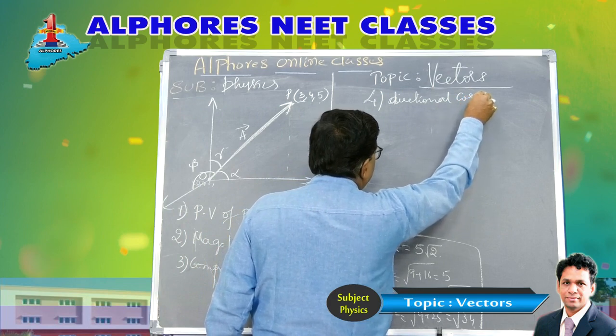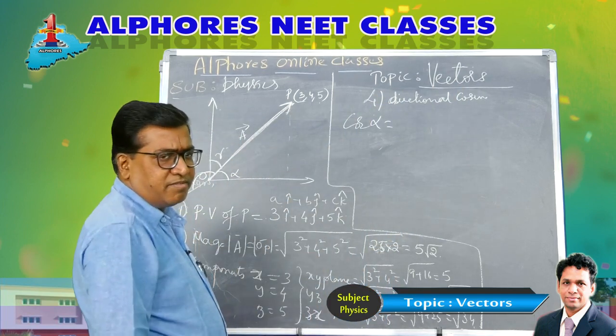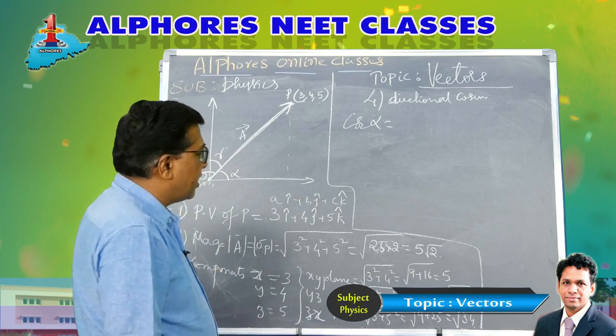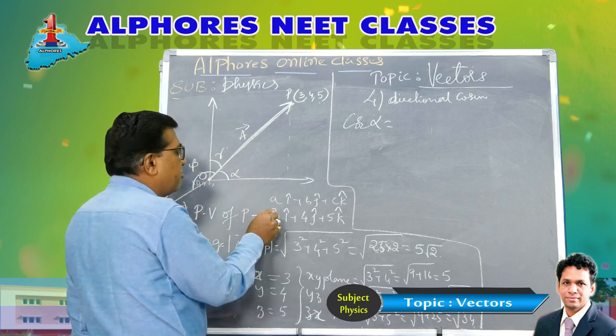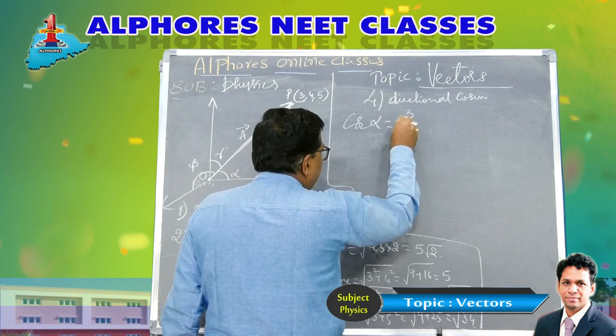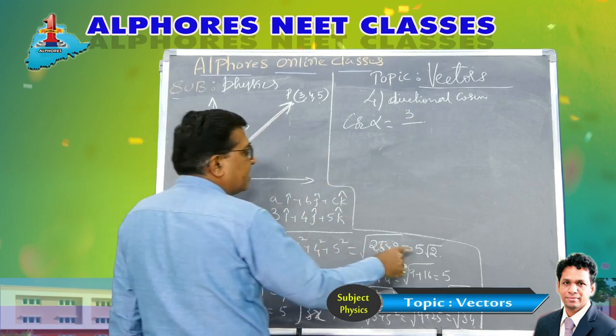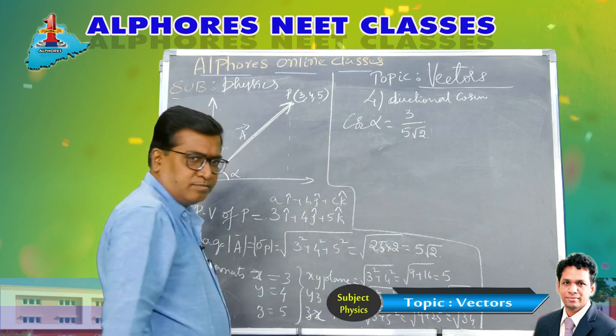Cos alpha is a by the magnitude, that is the x component of the vector by the magnitude. The x component is 3 and the magnitude is 5 root 2. So cos alpha is 3 by 5 root 2.